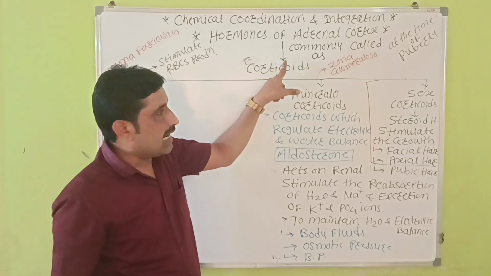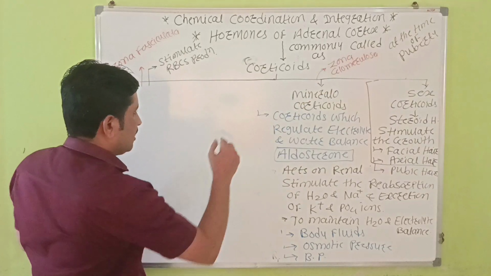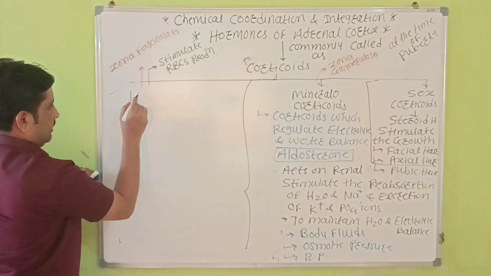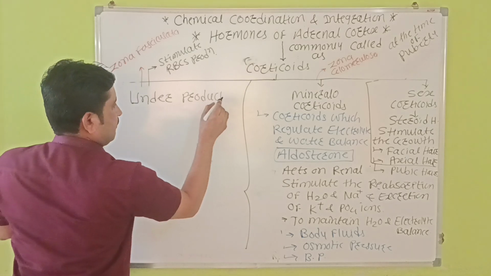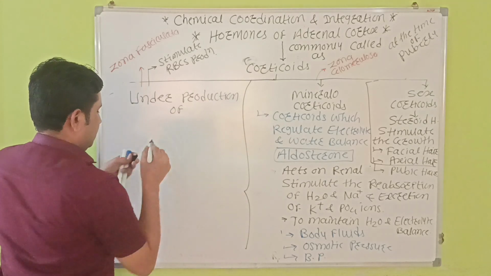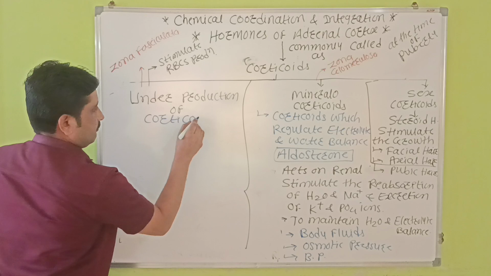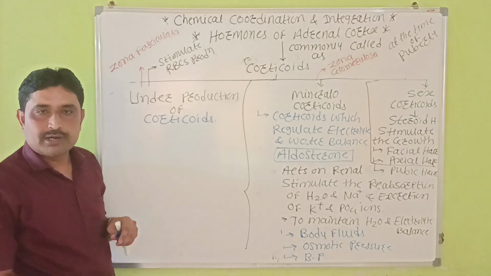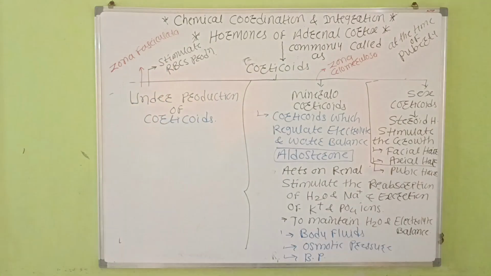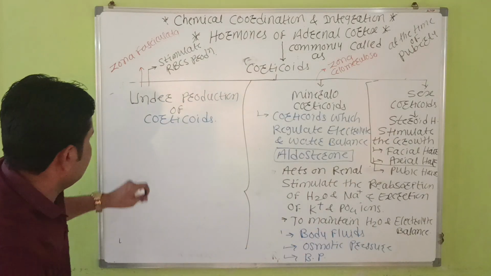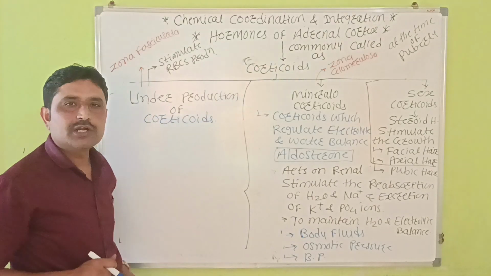Corticoids मतलब the hormones which are produced by the adrenal cortex, उसे commonly हम कहते हैं corticoids. अगर उसका अंडर प्रोडक्शन है, अंडर मतलब लेस, अंडर प्रोडक्शन ऑफ corticoids, क्या होगा? What happens if there is an underproduction of corticoids?